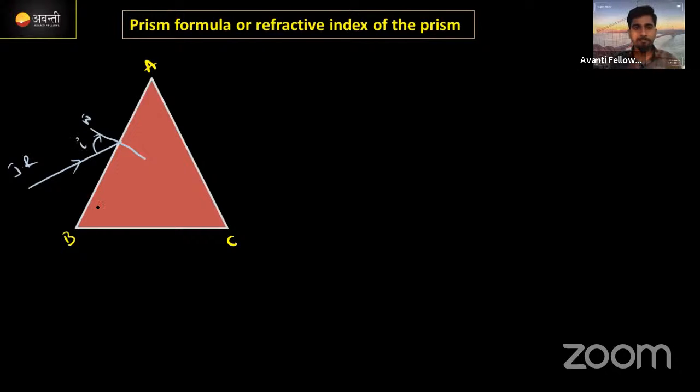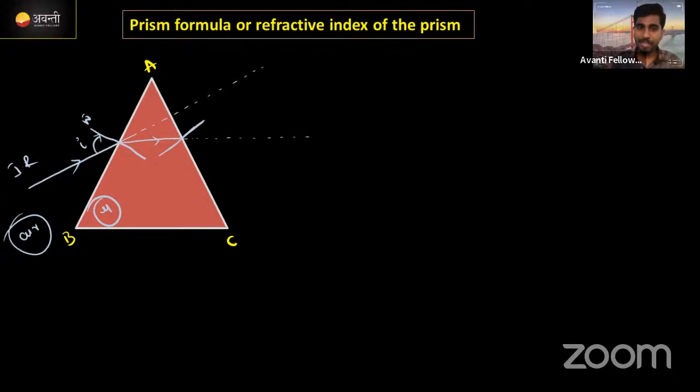And after the refraction, the actual path of the ray will be like this. But due to the refractive index of this prism compared to the air medium, it is the denser one. That's why during refraction, the ray will bend towards the normal. Later on, for the second surface AC, it acts as an incident ray. Again, we need to draw one normal here perpendicularly. Now the actual path of the light ray will be in this direction.